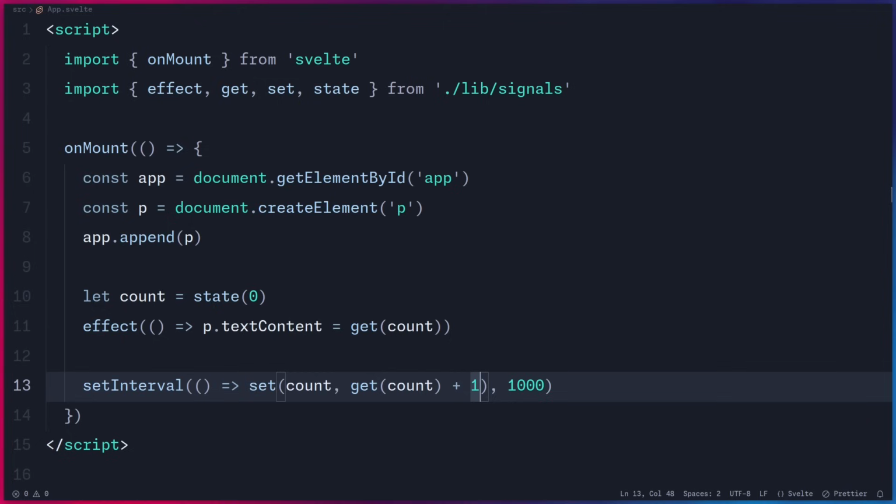Alright, so let's save and go to the page, and as you can see, it works as expected. And this is the power of signals. Instead of doing manual subscriptions, dependencies get automatically tracked. As you can see, Svelte doesn't do some crazy compiler magic under the hood. Svelte mostly optimizes for developer experience. As the React bros love to say, it's just JavaScript.